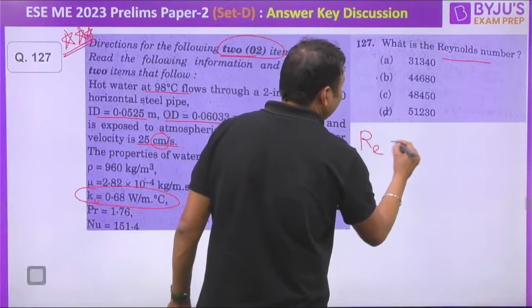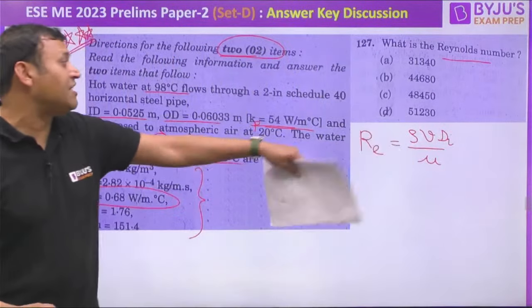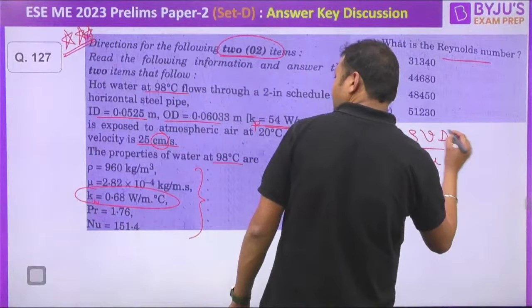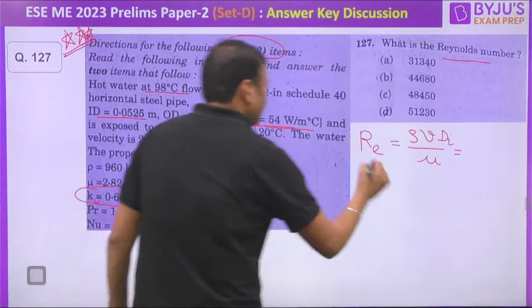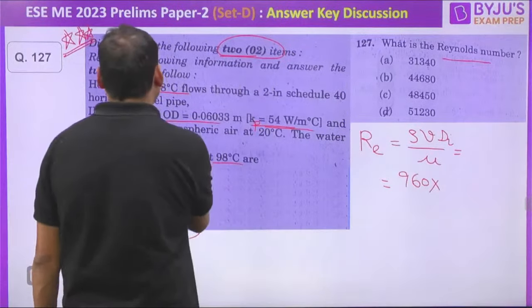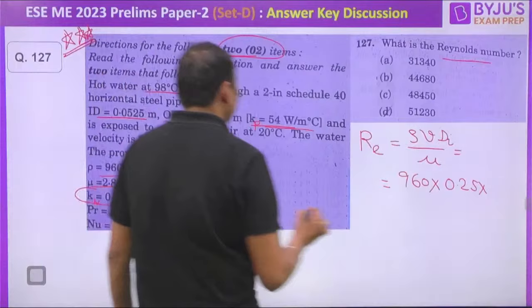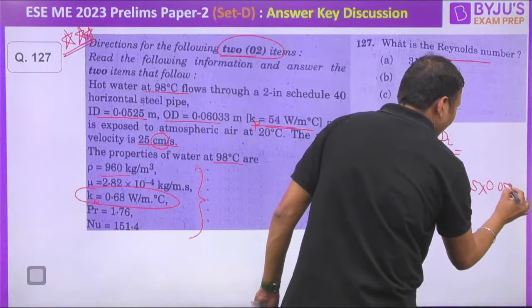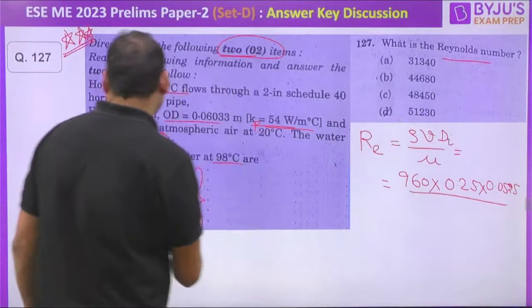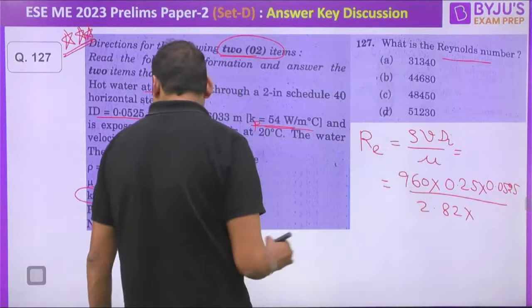So the Reynolds number, it is internal flow, rho V d by mu. It is the inner diameter because the inner diameter is in contact with the fluid. Put the value: density of water has to be taken as 960. The velocity is 25 centimeter per second, that is 0.25. What is the inner diameter? 0.0525. Divide by dynamic viscosity of water, that is 2.82 into 10 to the power minus 4. There is a calculation involved.